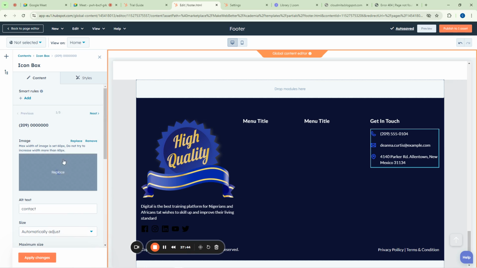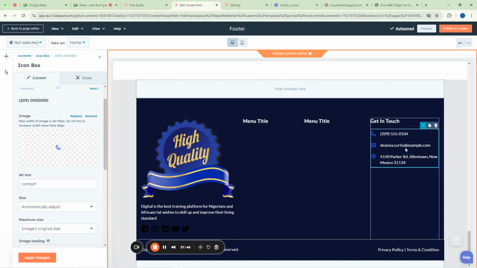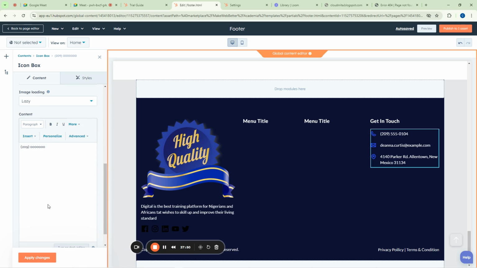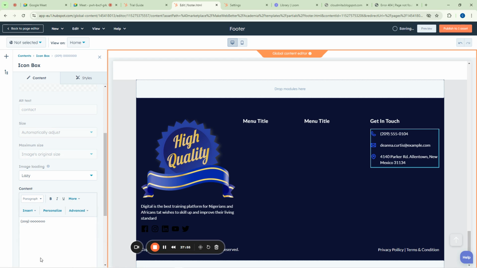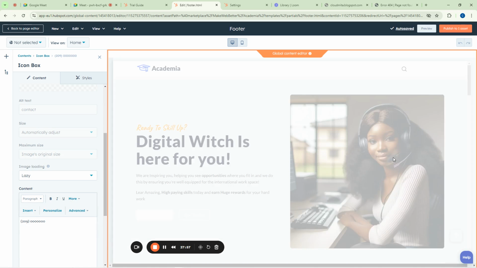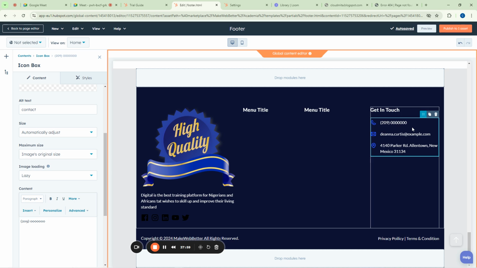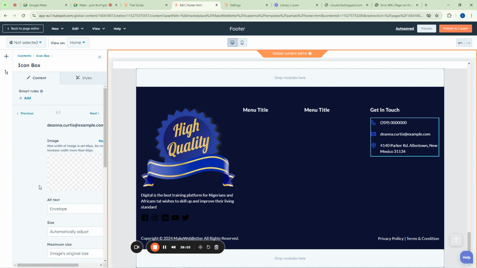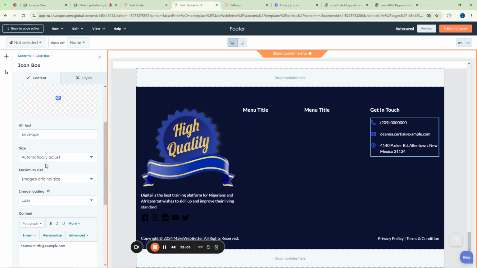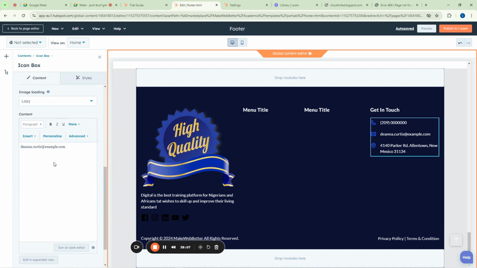And then we even have other parts here, like this email account. You can actually change the email account, and it will be so fine. So let me just apply this one, and then click on it again to come back to our icon box, and then we can do more things. Look at where they say email here. If you want to add your email, you can just put your email address here. And this one is a dummy one.